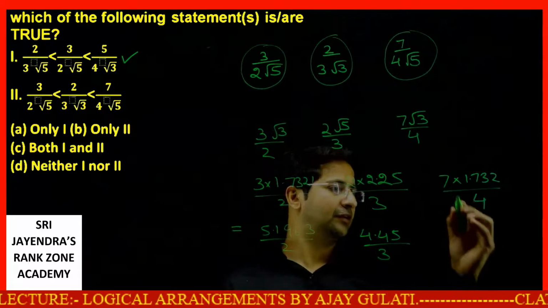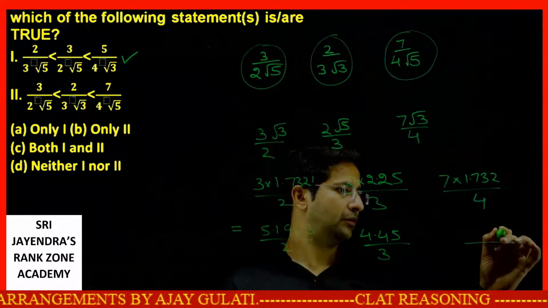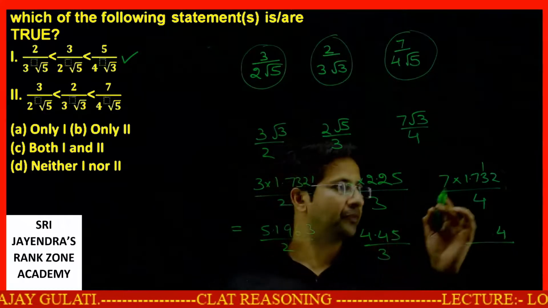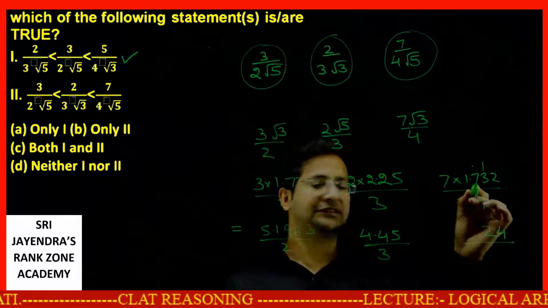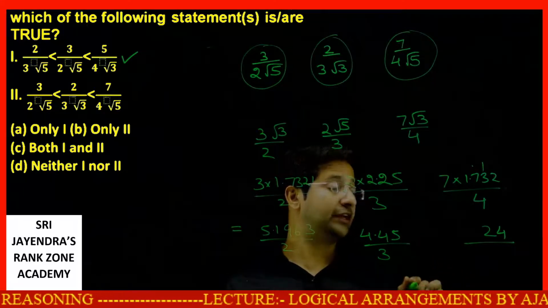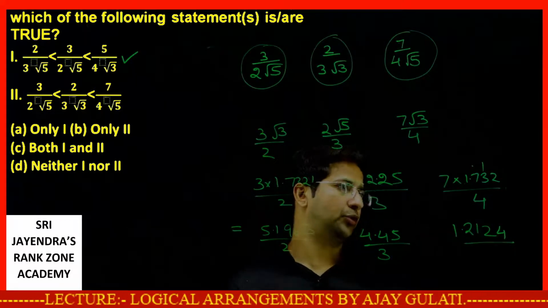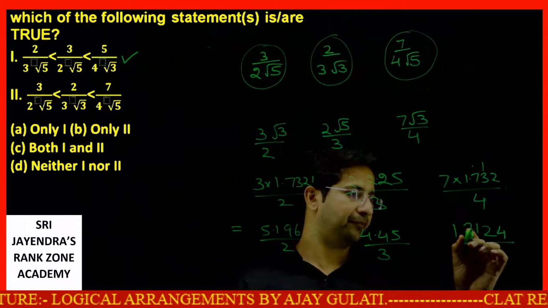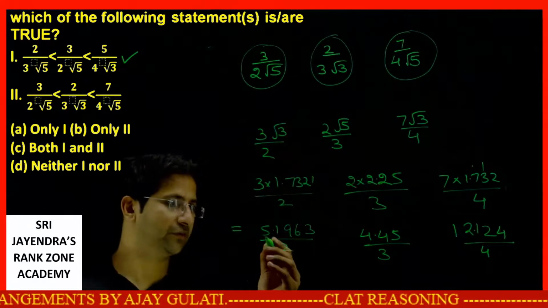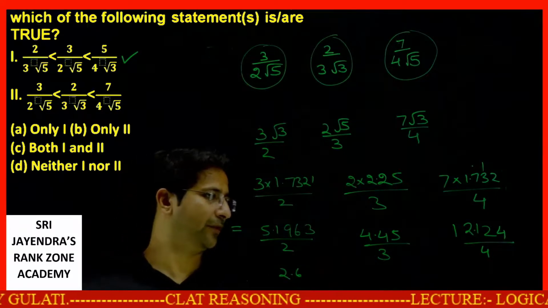And the last will give me, I'll multiply, no problem. 7 into 2 will give me 14, 1 carry. 7 into 3, 21, 22, 2 carry. 7 into 17, 119, 119 plus 2 was the carry. So that becomes 12.1. 12.1 by 4. Now you can get the exact value. This is, let's say, 5.2. 5.2 by 2 is 2.6 approximately.